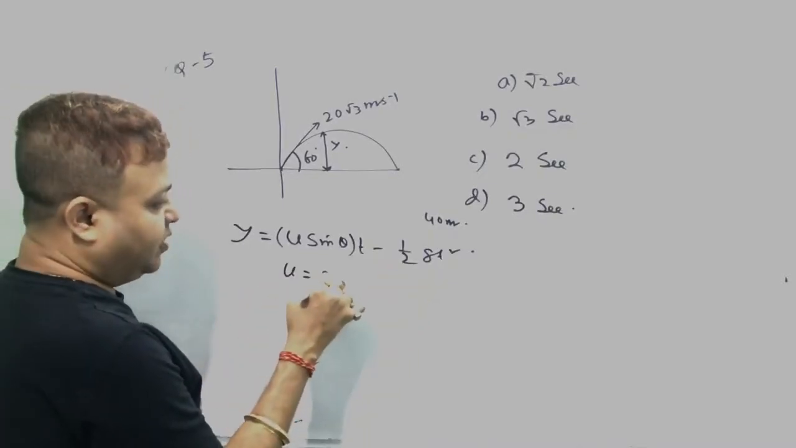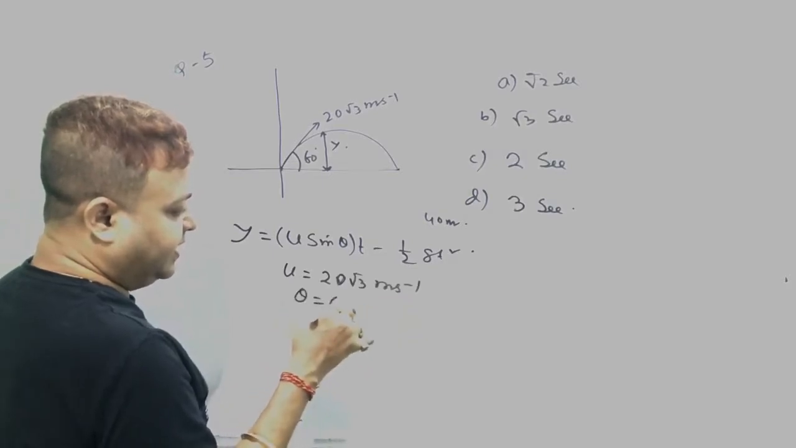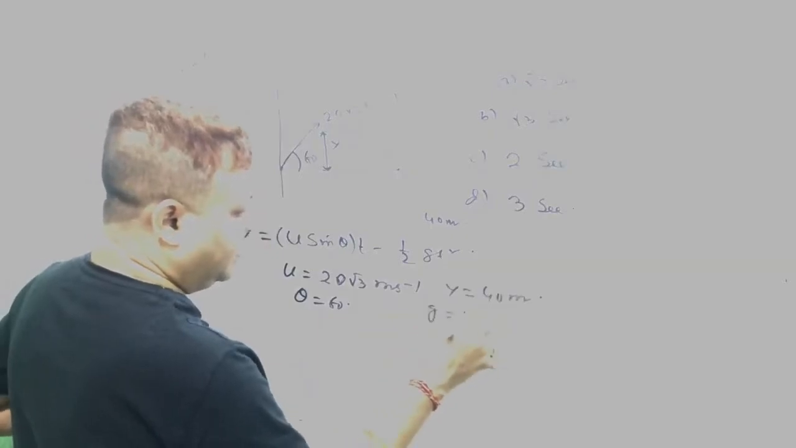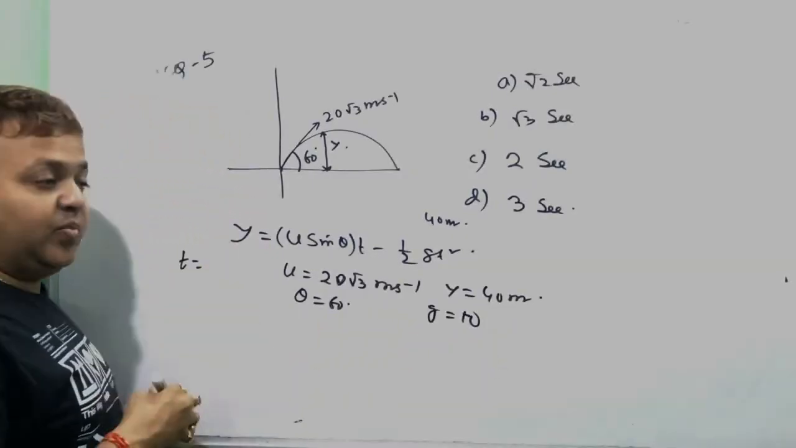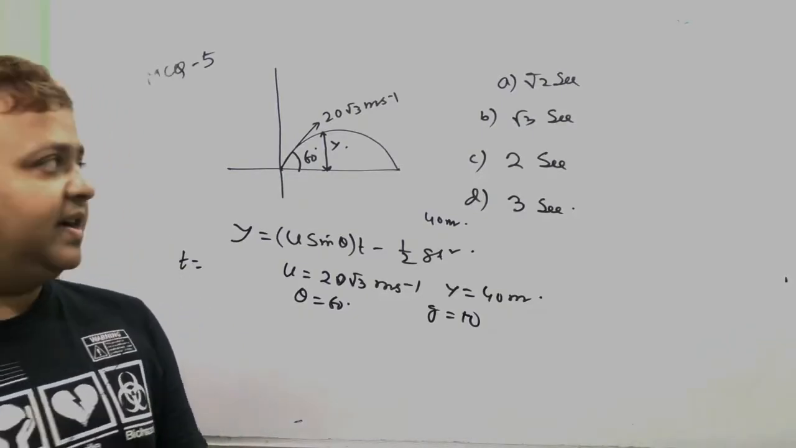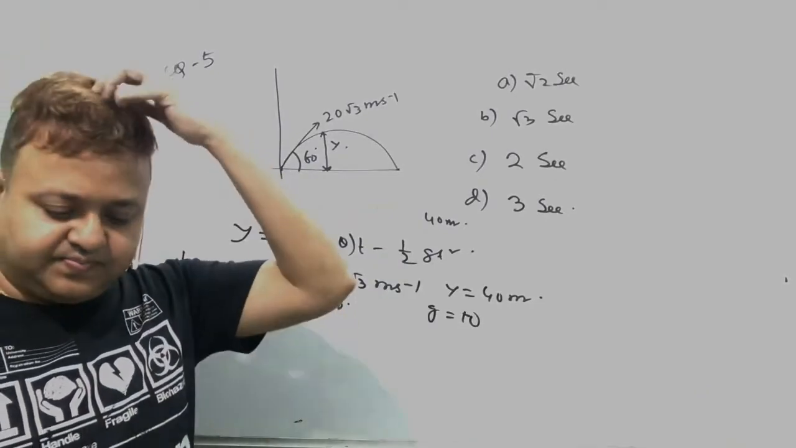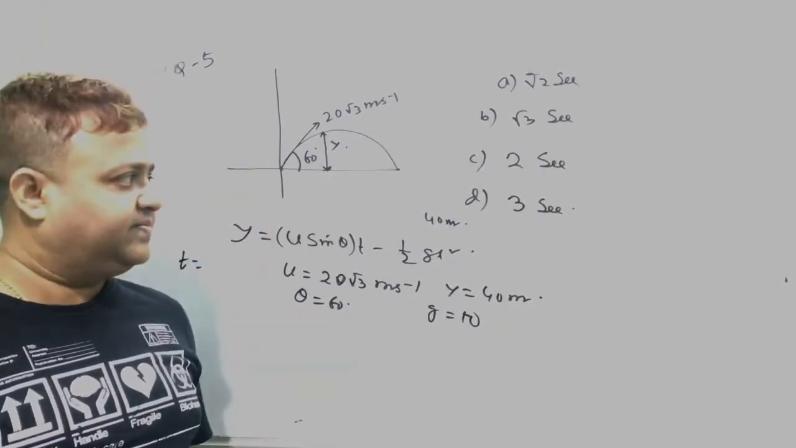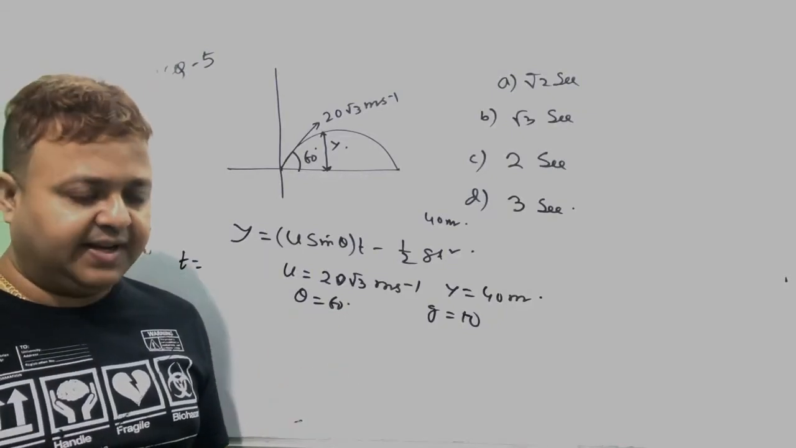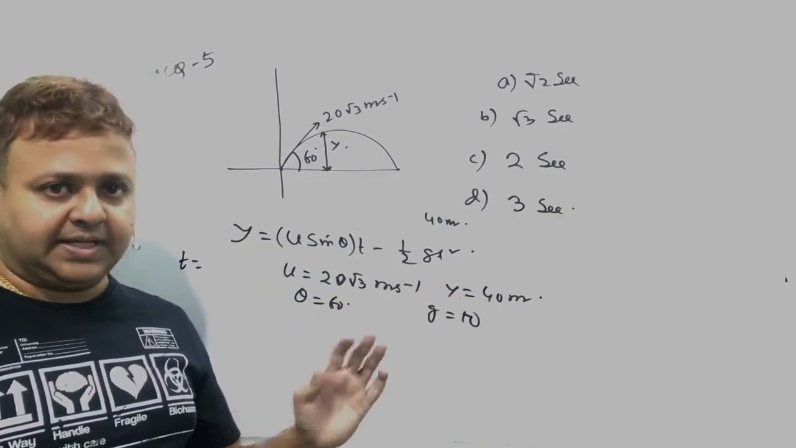U is given, 20 meter per second. Theta is 60 degree. Height is given, that is 40 meter. g is 10. Then we can find the value of t. Both are positive. You will get two positive values, because once I said it is while going up, once while coming down. This is the height at any time interval, so we have to apply the height formula for any time interval. This is not the maximum height.